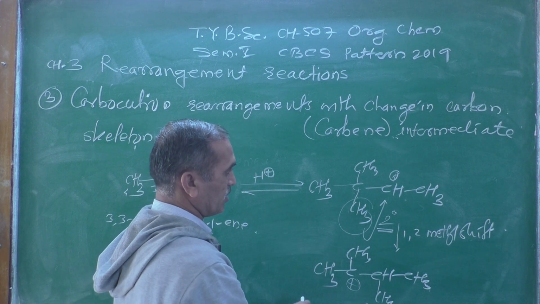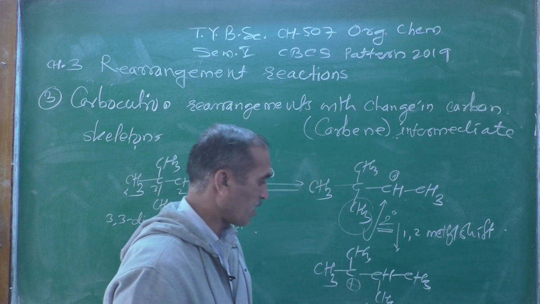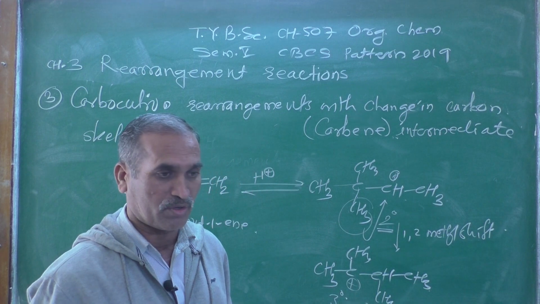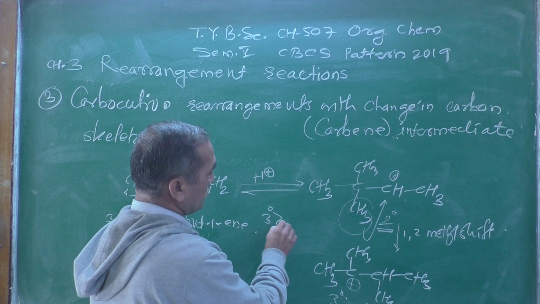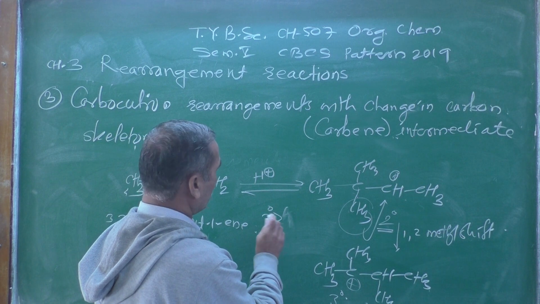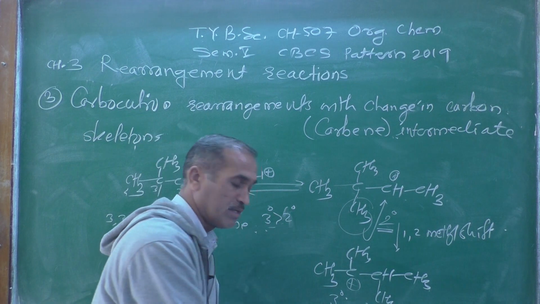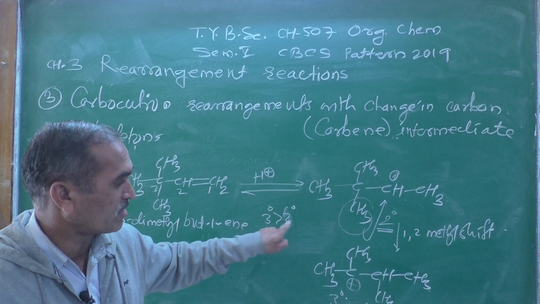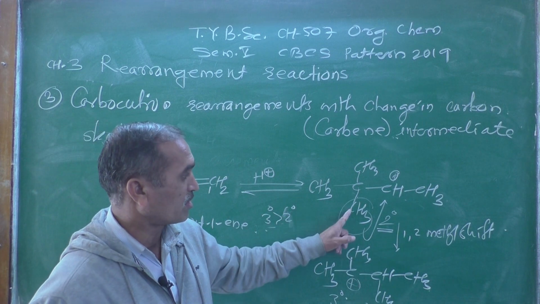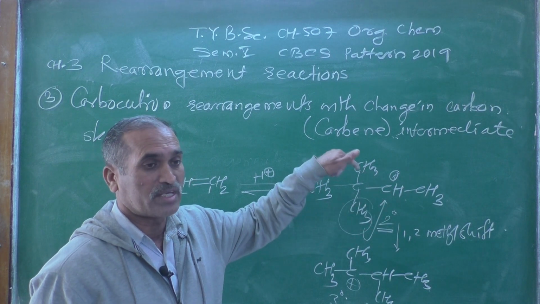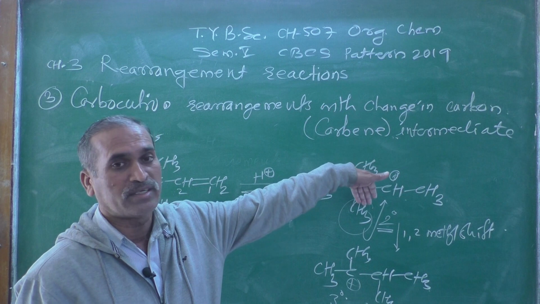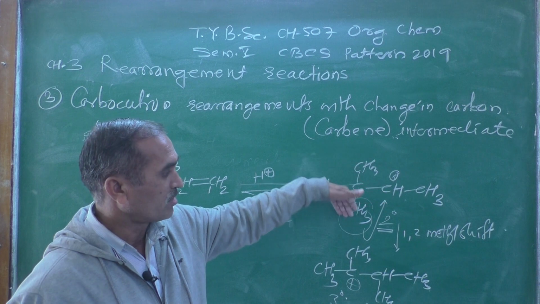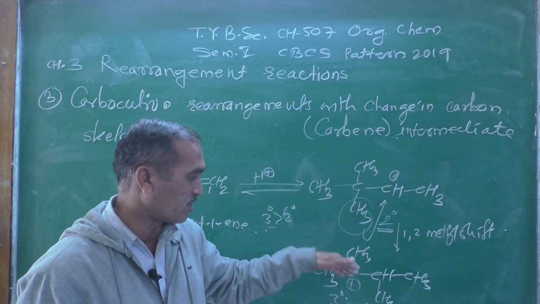The driving force here: as we know, this is a secondary carbocation, and look at what kind of carbocation we got here. It is a tertiary carbocation, and the driving force is there. Stability order: we know that a tertiary carbocation is more stable than a secondary carbocation, and that's why this methyl group shifted from here to here. That is the driving force behind this 1,2 methyl shift, because it forms a more stable carbocation, a tertiary carbocation.